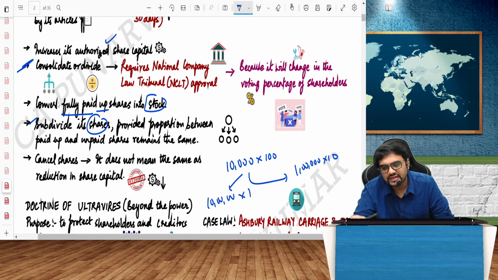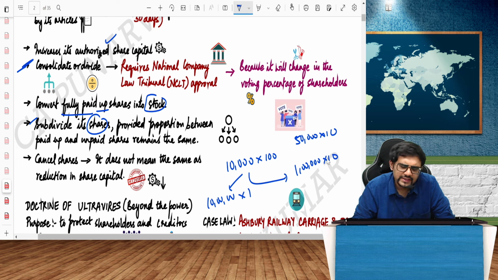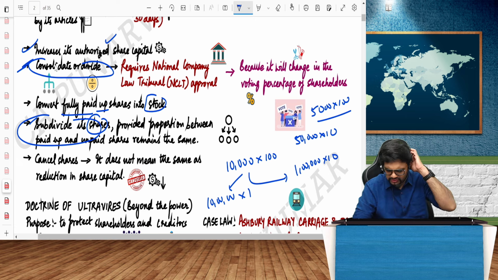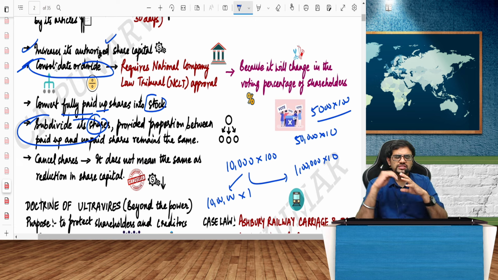I can divide the shares, 10,000 shares into 1 lakh shares I can do. Or I can further say, if I had, let's say, 50,000 shares of 10 each, I can make it what? 5,000 shares of 100 each. All that I can play around here. Consolidate or divide, subdivide the shares. Or I can increase the authorized capital. Authorized capital will be the most important, the first type of capital in the company. Beyond that, you cannot go unless you change the memorandum of association. Or you can do what? You can cancel the shares also.